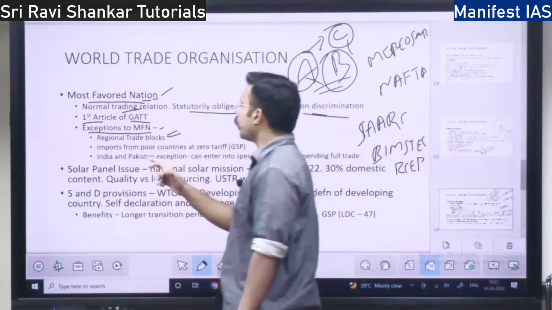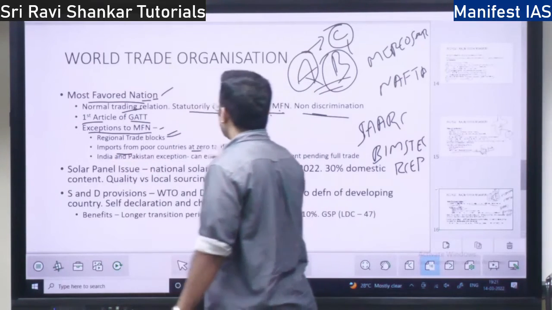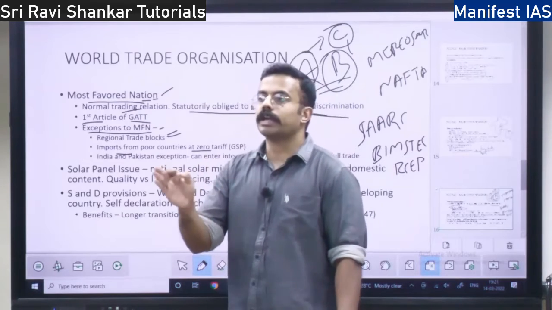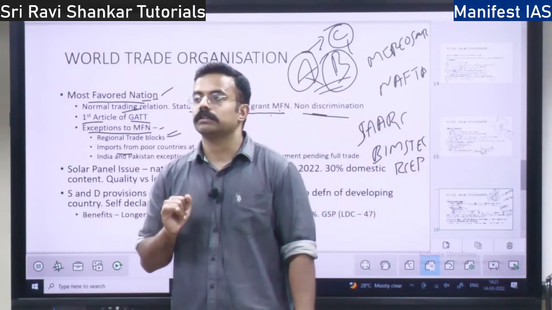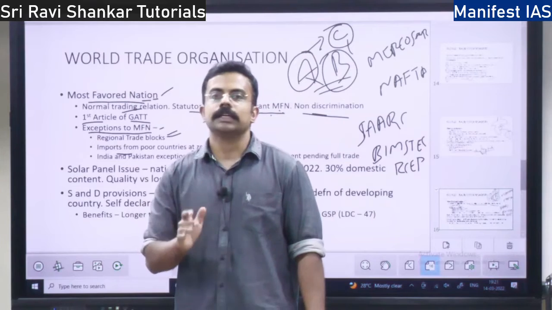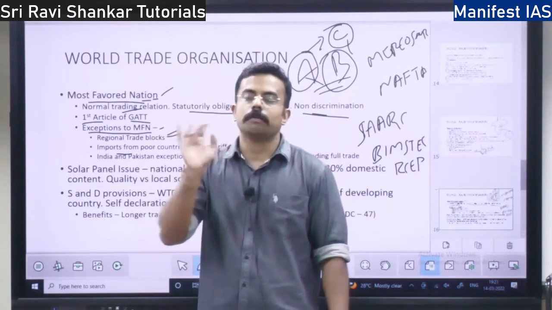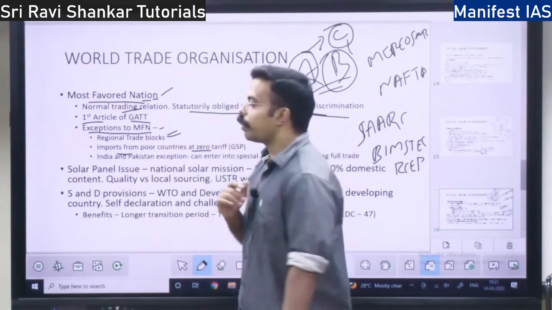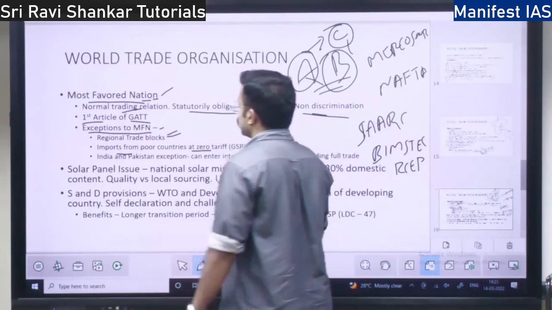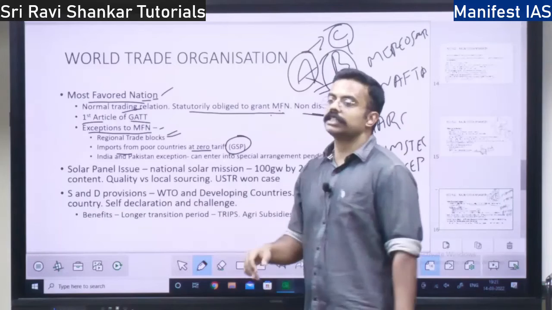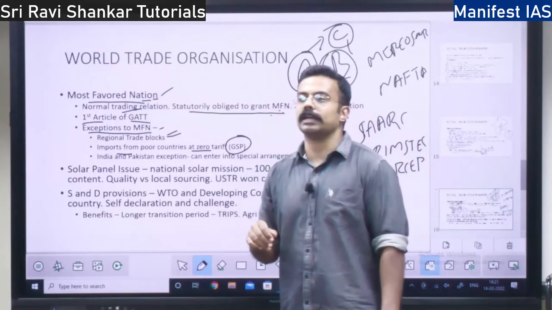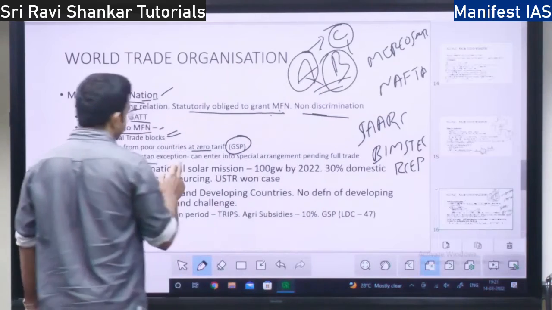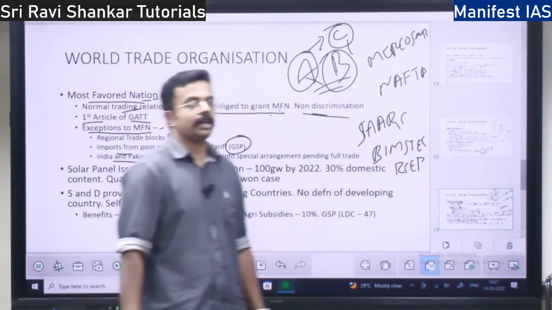Next you have imports from poor countries at zero tariff. For poor countries you can give an exception. The tariff might be zero for poor countries, but that need not be the case with all the countries. This exception for poor countries is called the Generalized System of Preferences, GSP. Next you have India and Pakistan. There is an India and Pakistan exception.